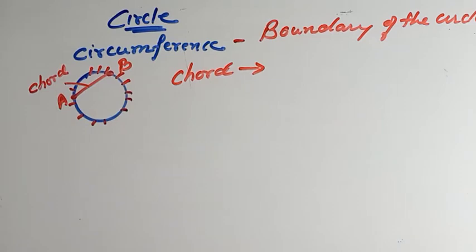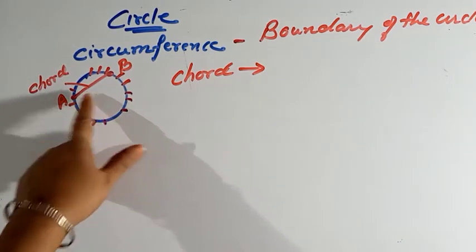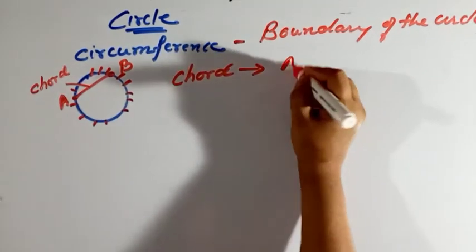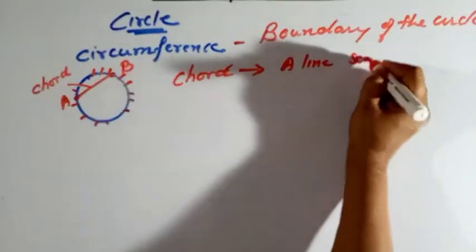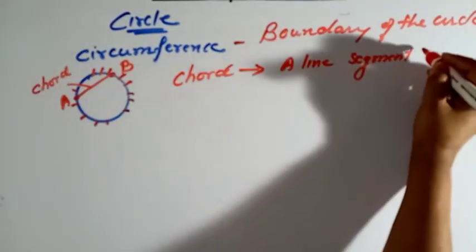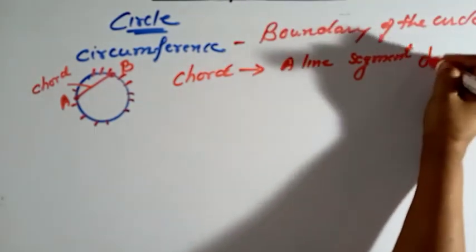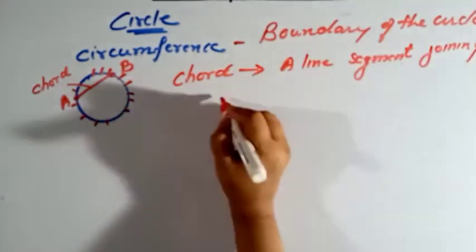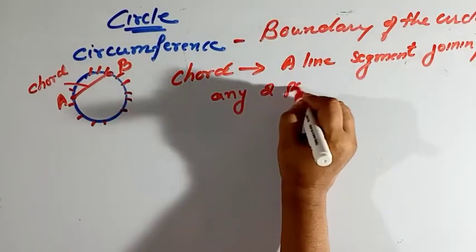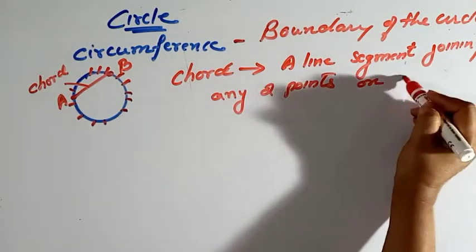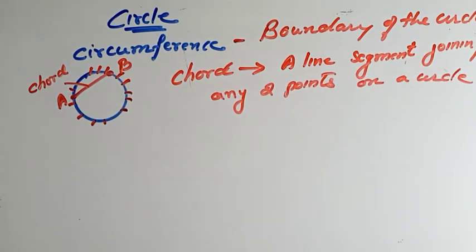A chord can be defined as a line segment joining any 2 points on a circle. A line segment joining any 2 points on a circle is known as a chord.